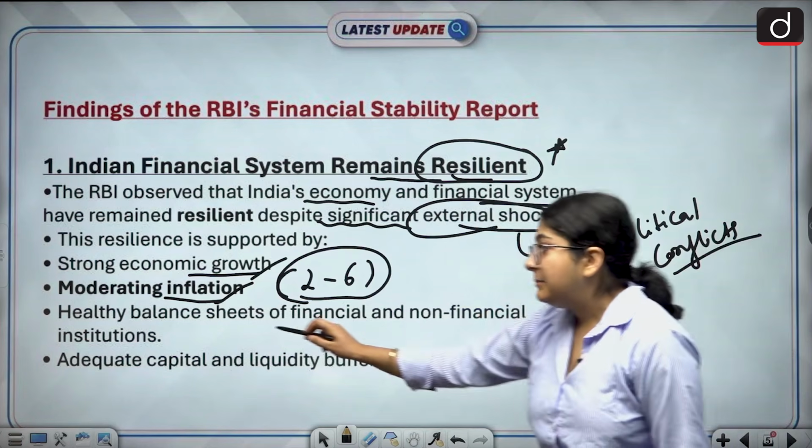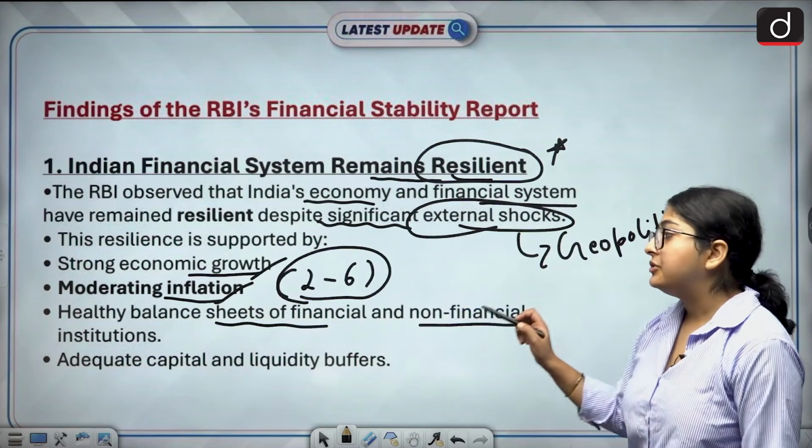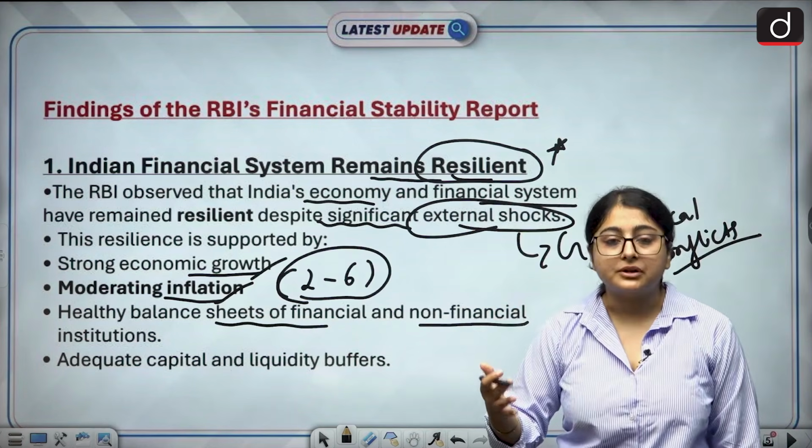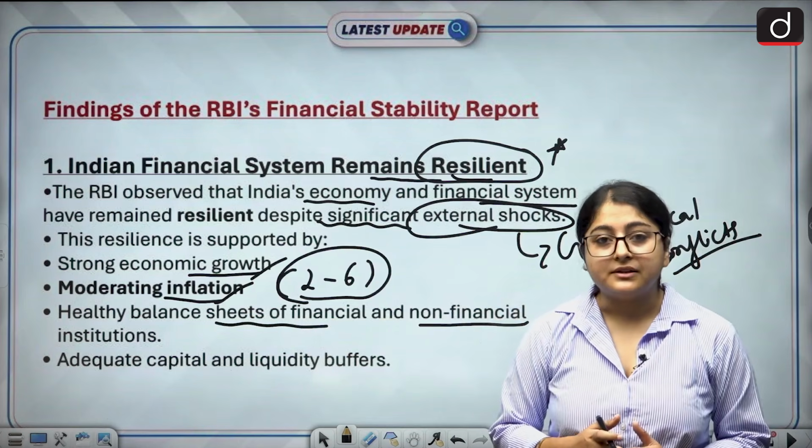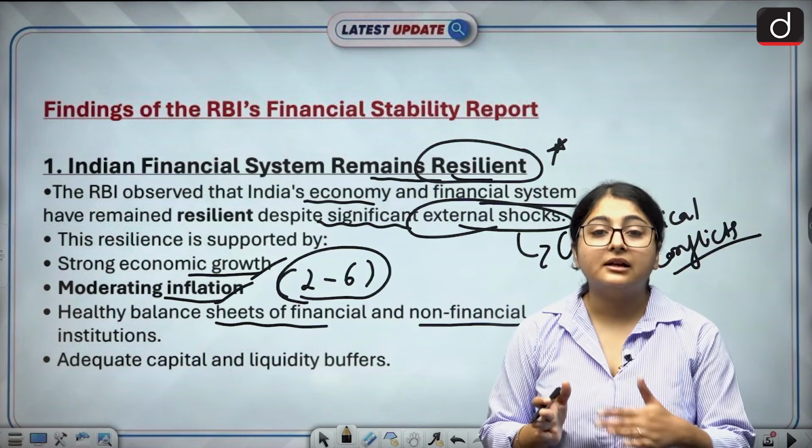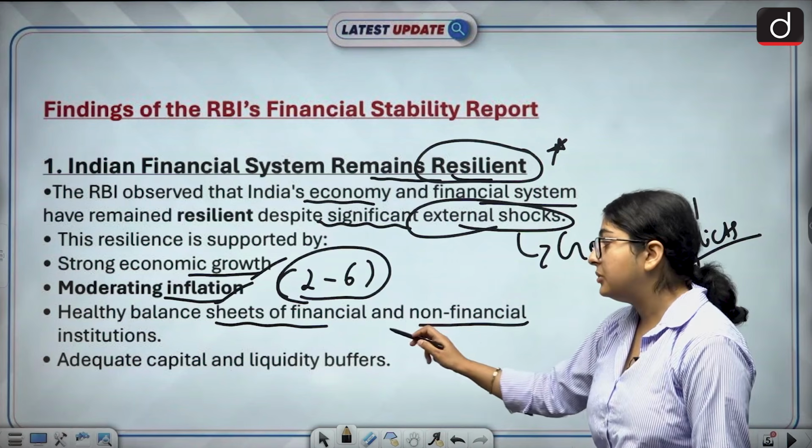Okay? Healthy balance sheets of the financial and non-financial institutions. Healthy balance sheet means what? That assets are greater than liabilities. Our liabilities are less and our assets are more. So this is also a good indicator.